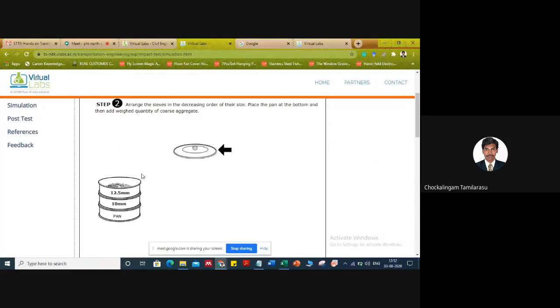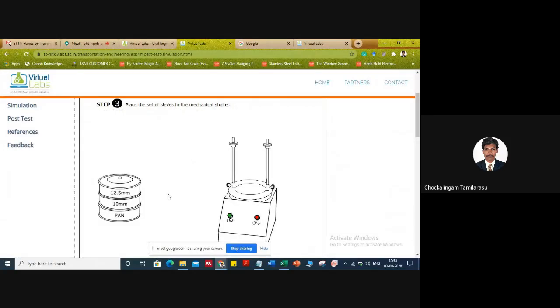Then we close the sieve set with the lid and place it in the sieve shaker setup, then screw it.